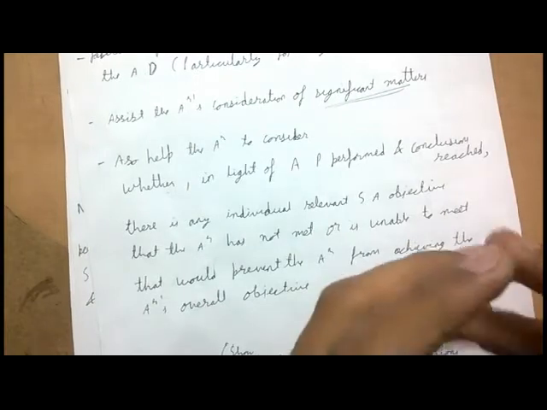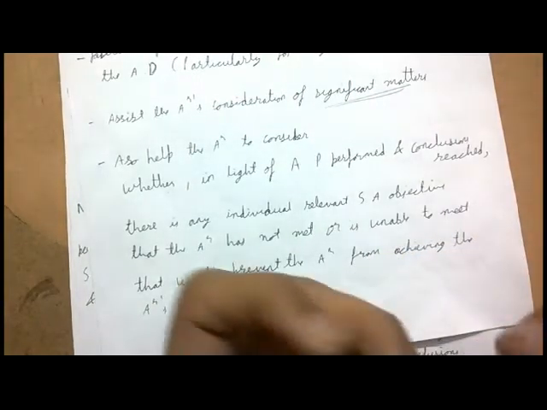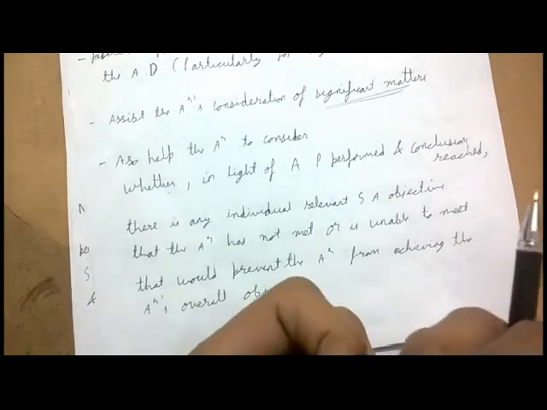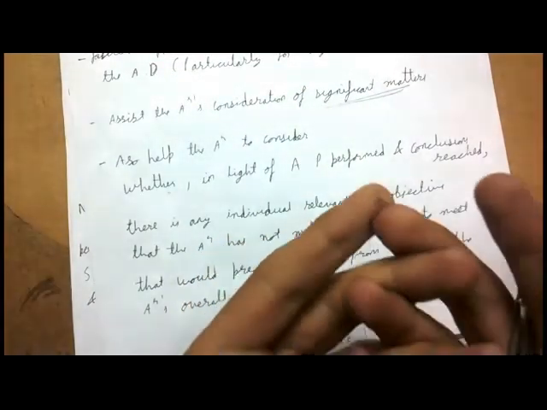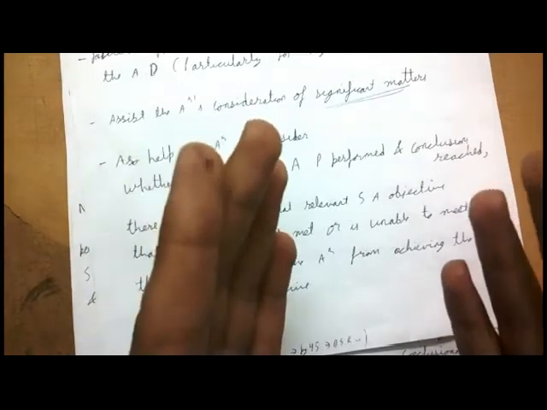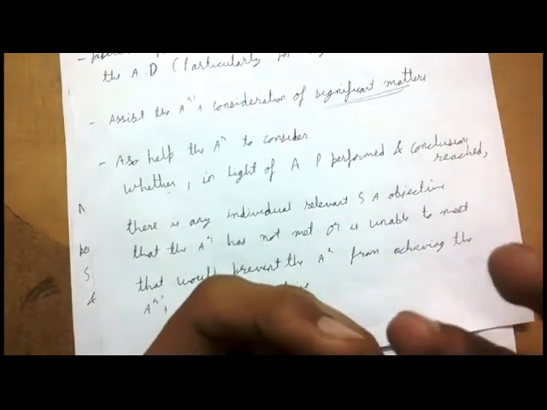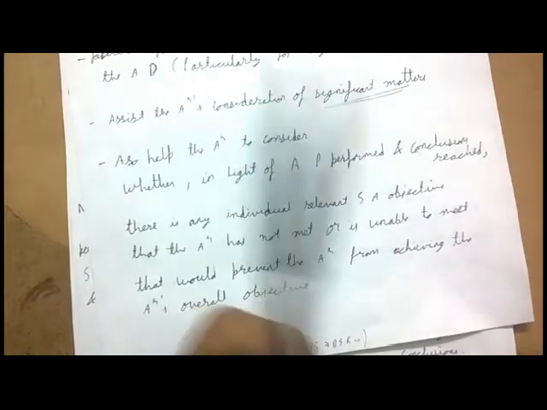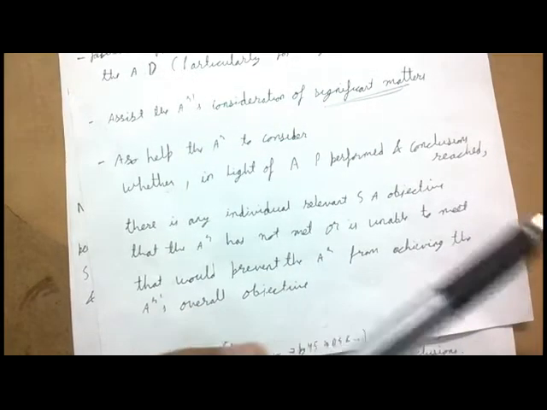See, ultimately what the auditor has to do is achieve the overall objective of the audit. And to achieve the overall objective of the audit, he has to achieve the objective of individual SAs. That is, if you want to achieve the overall objective, you need to achieve the objective of SA 500, you need to achieve the objective of SA 700, achieve the objective of SA 300, etc. Each and every SA which is relevant to the audit.